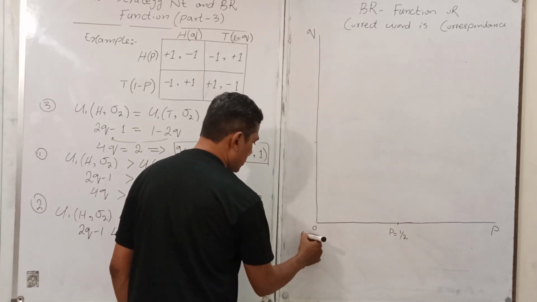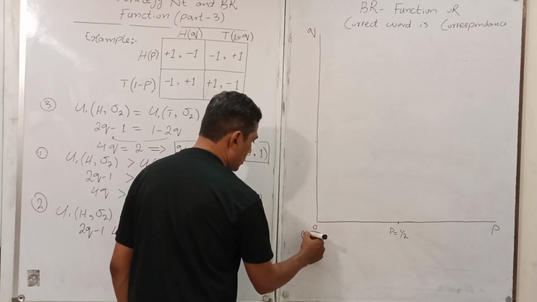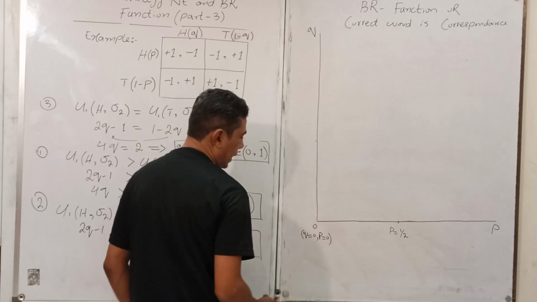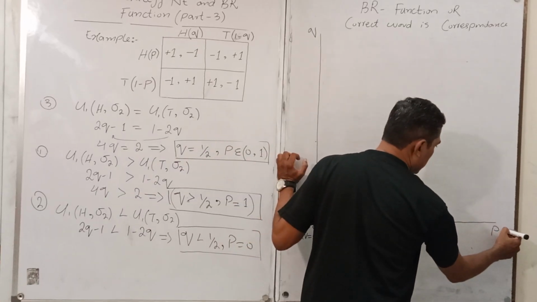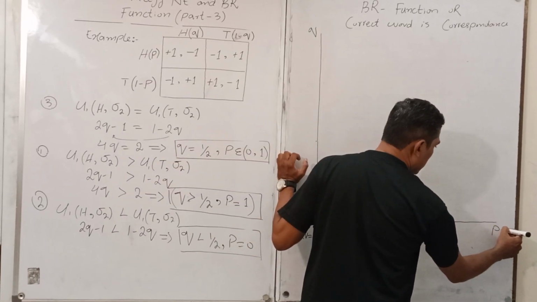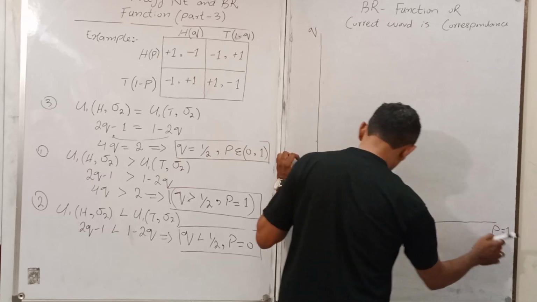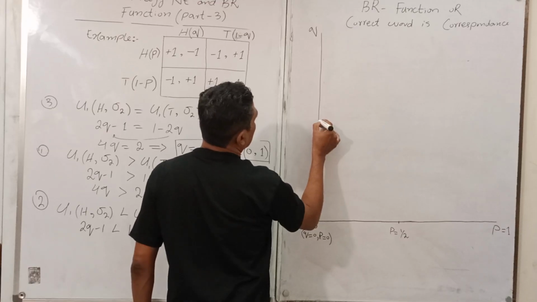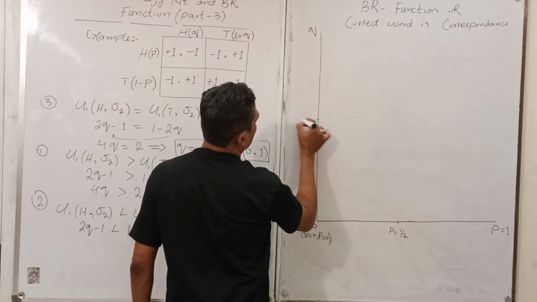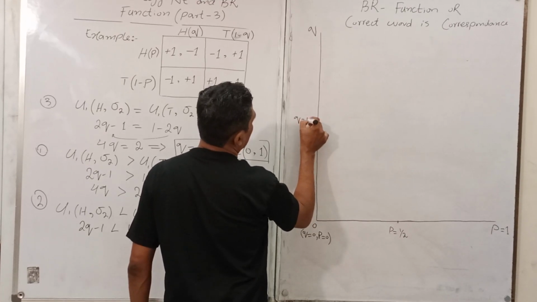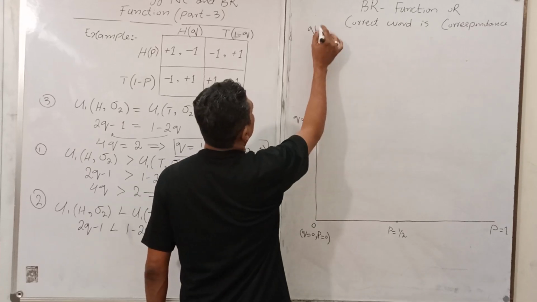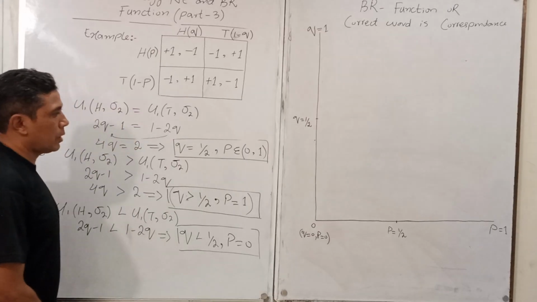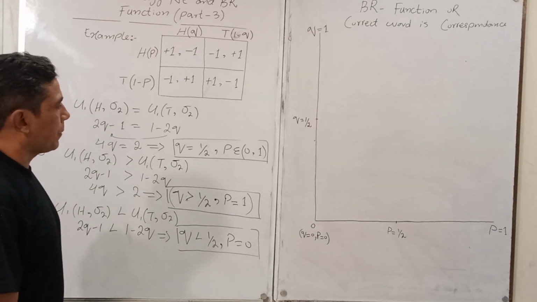Here Q equals 0, P equals 0 at this point, and here P equals 1. What about this one? 1 upon 2, then Q equals 1 here. Okay, you got my point.